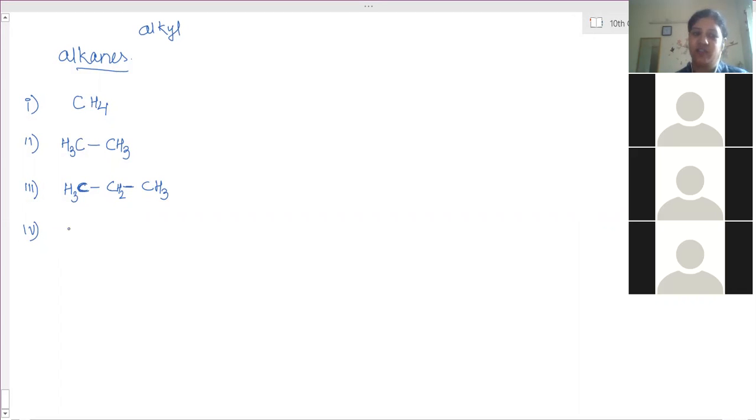Now the next compound. Fourth compound is 4 carbon atoms. This carbon, 1 electron shared, so left out 3: H3. This carbon atom, how many electrons are shared? 2. So left out 2, so H2. This carbon atom, 2 are shared, left out 2. This carbon atom, 1 is shared, left out 3. Done.